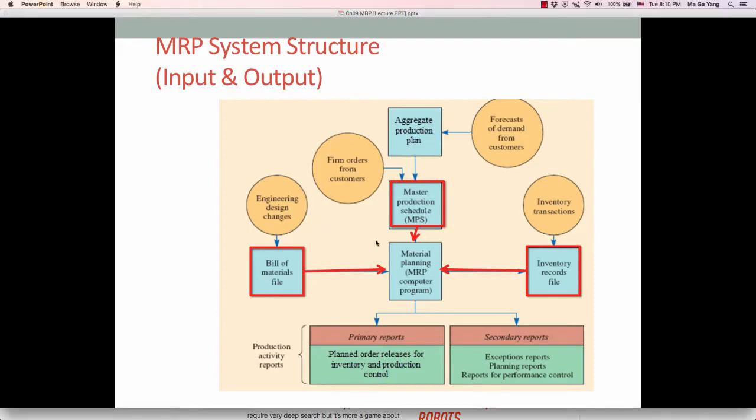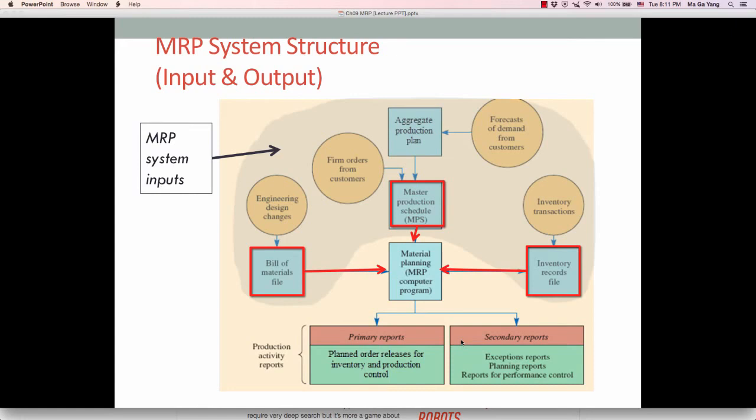And then you have to understand that the MRP system is run by an MRP computer program. So that's why we need to provide some input to the MRP computer program to run this MRP, and it generates the primary report and secondary reports. So let's think about MRP system inputs.